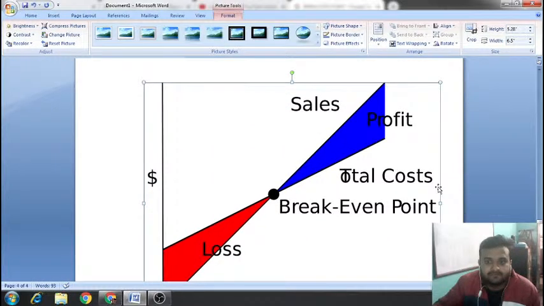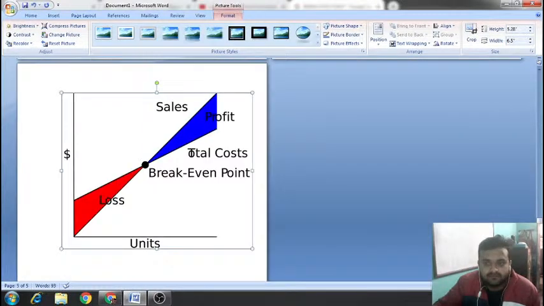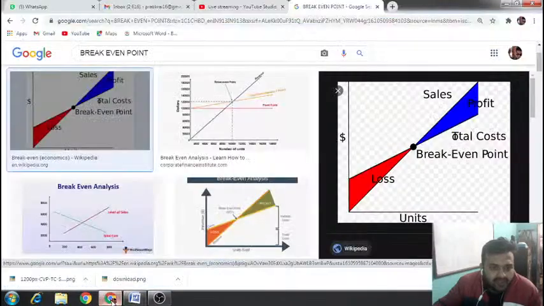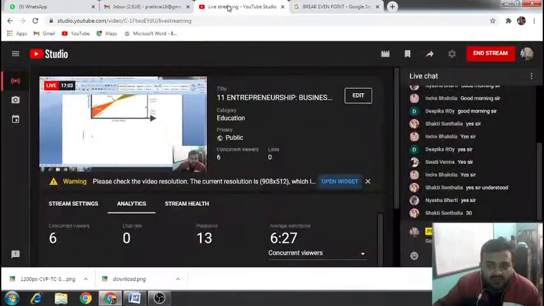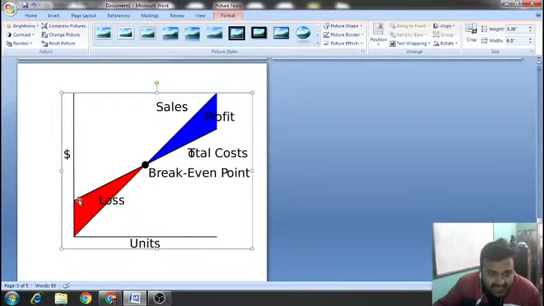See this line which you are seeing, this is your total cost line. I hope you all are seeing, and please copy this down, all of you. So this line, students, is actually your total cost line.